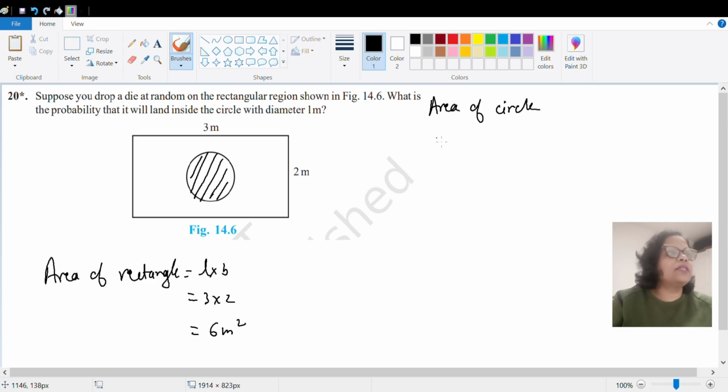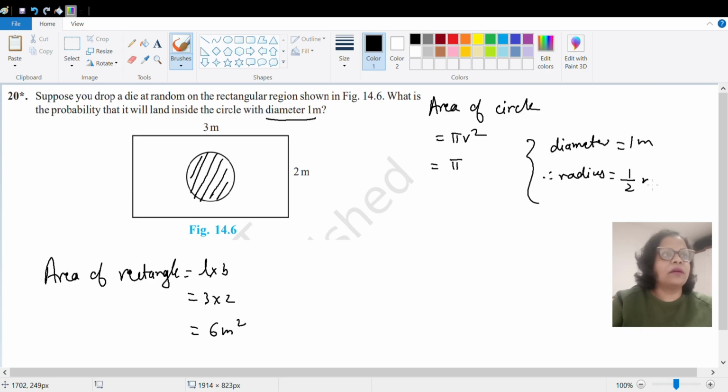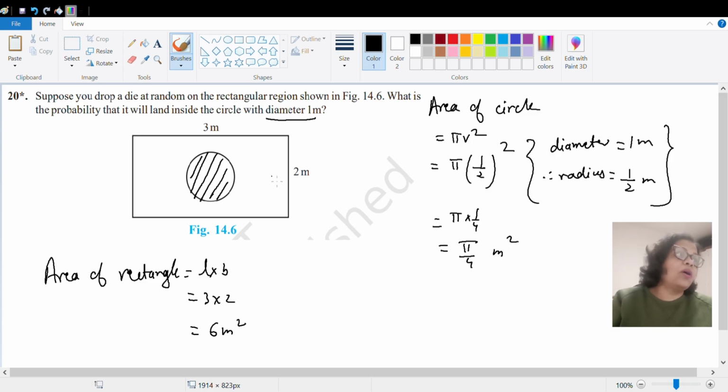We know area of circle is pi r square, right? That is pi into r, we have to calculate. So here you see the diameter which is given is 1 meter. In the question you can see diameter is 1 meter and therefore radius will be 1 by 2 meter. It is half. So you will write here 1 by 2 the whole square. That will come as pi into 1 by 4. That is pi by 4 meter square. So the area where the die will fall is pi by 4 meter square.